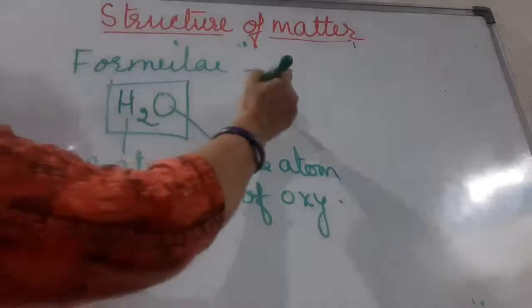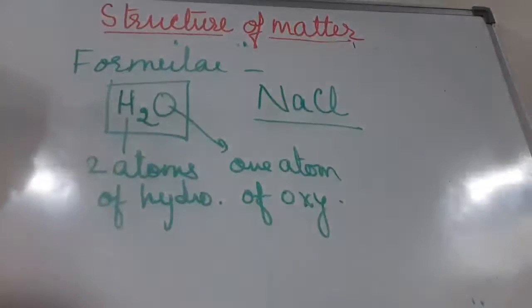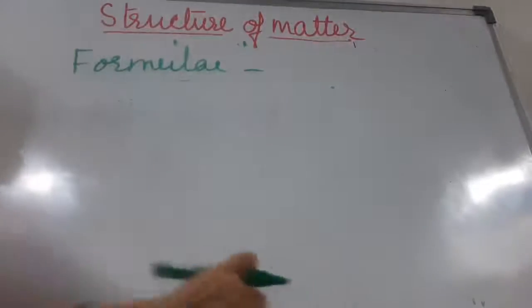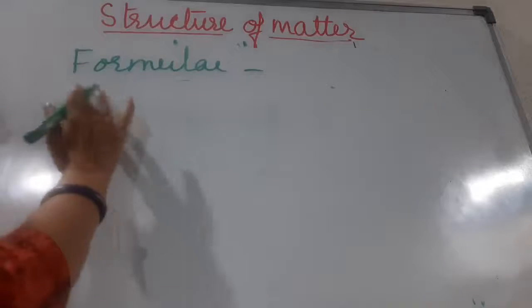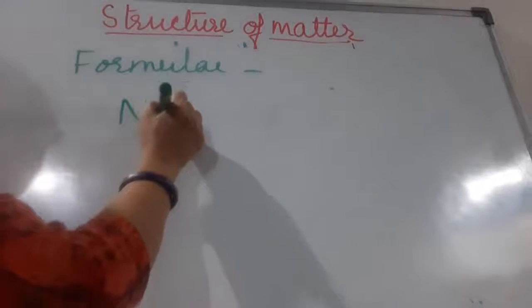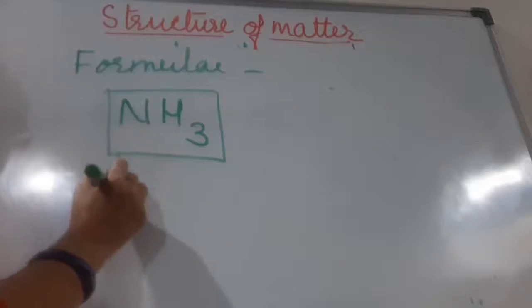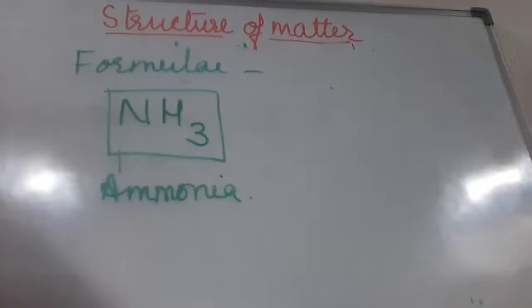Like this children, what is the formula of common salt? Common salt is sodium chloride and its formula is NaCl. Now if you want to write the formula of ammonia, ammonia is made by 1 atom of nitrogen combined with 3 atoms of hydrogen, which makes 1 molecule of ammonia. So these are all the formulas, where 2 or more elements are combining to form a formula.